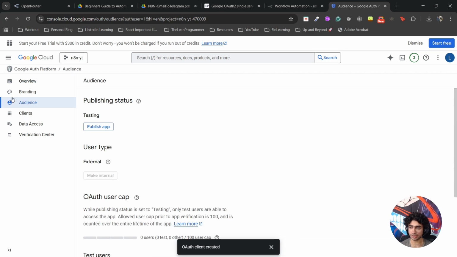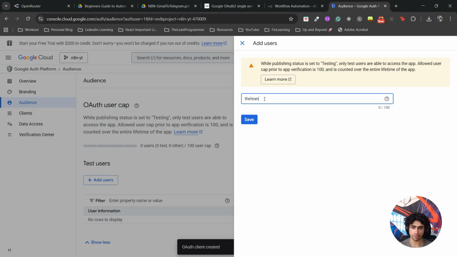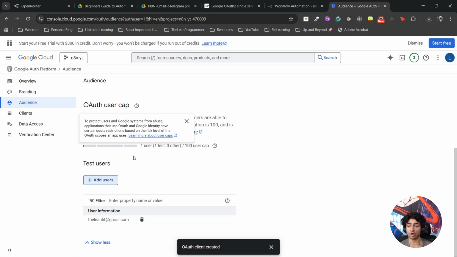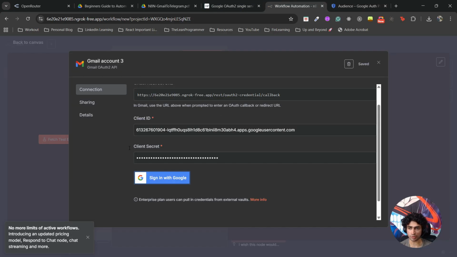Go to Audience. Okay. Then add test users. There it is. Add the leanfit@gmail.com. Save. Taking some time, but okay. It's done. One user. Perfect. Right now, if you try to sign in, it should work.